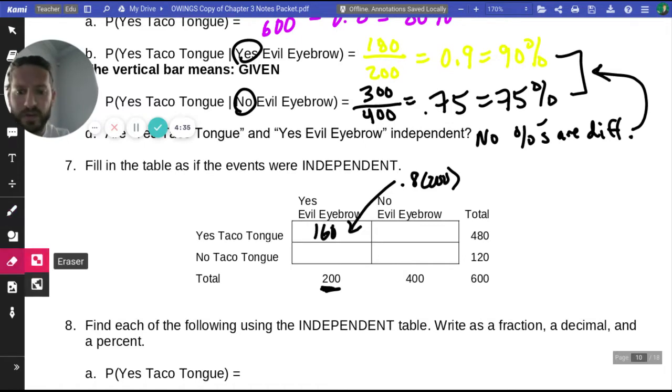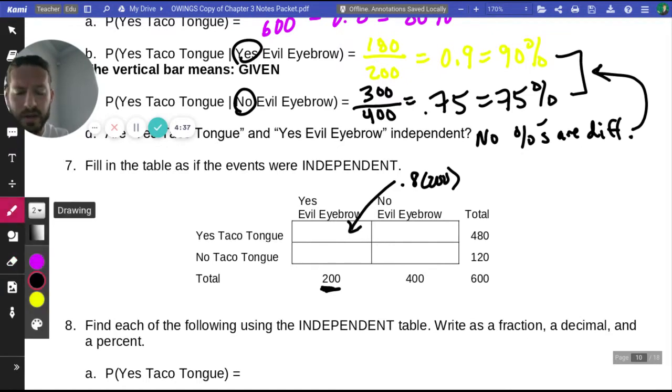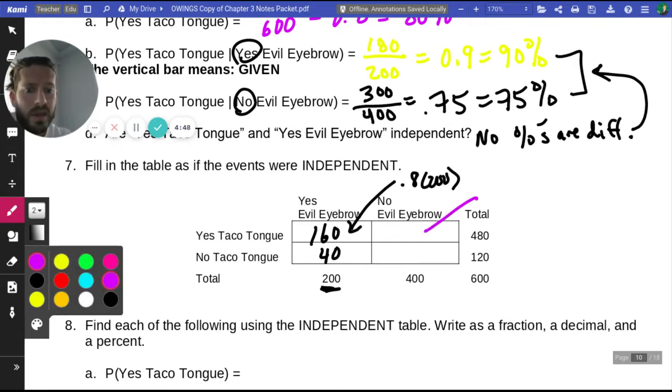And then the leftover there is going to be how many more people can't do taco tongue to get up to 200. That looks like there needs to be 40 more people to get up to 200. And then if they can't do evil eyebrow, there's 400 people there. So we want to find 80% of that 400, which when we multiply that gives us about 320 with 80 left over to get up to that 400.